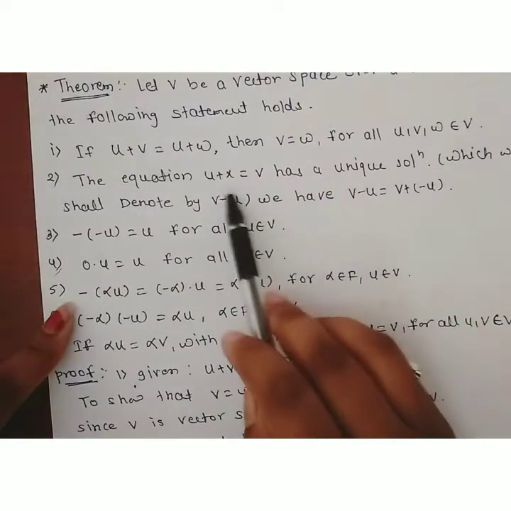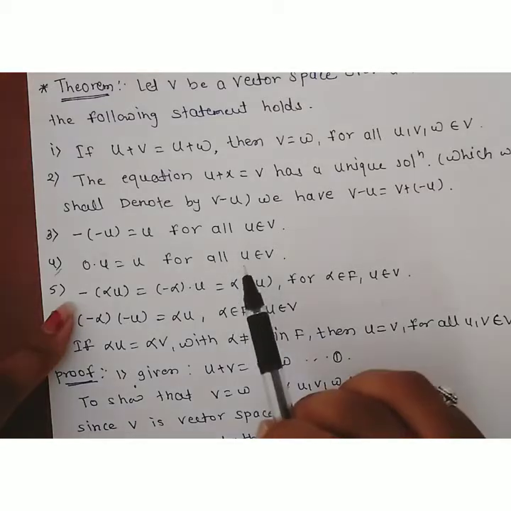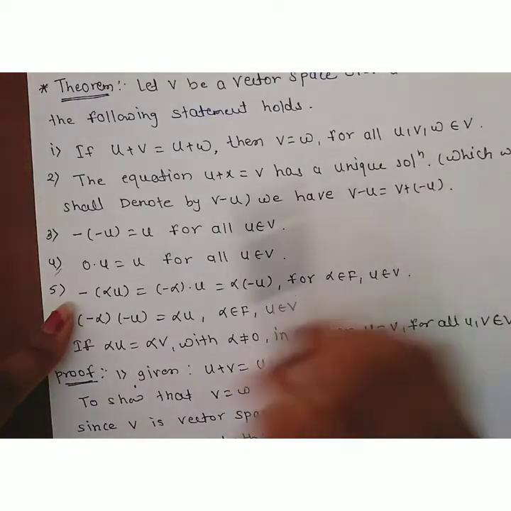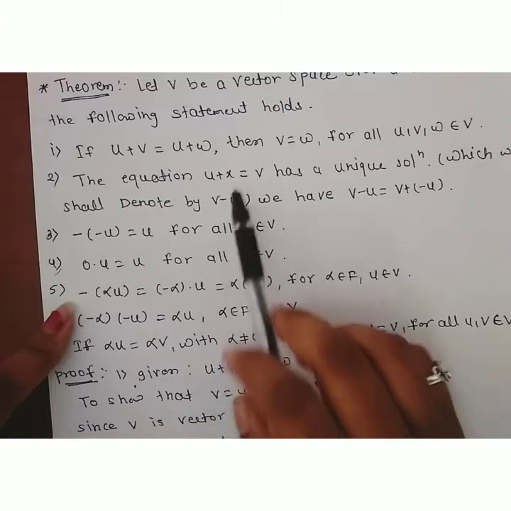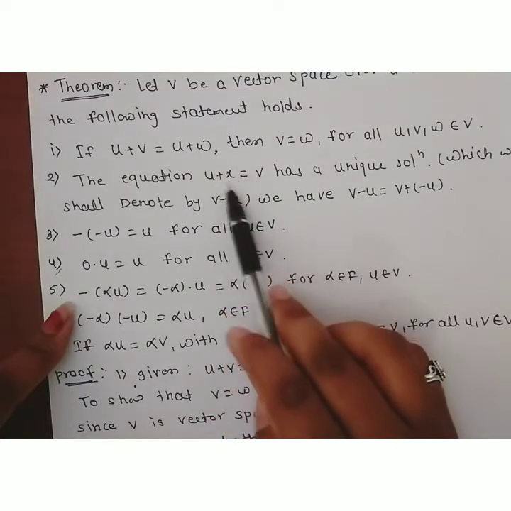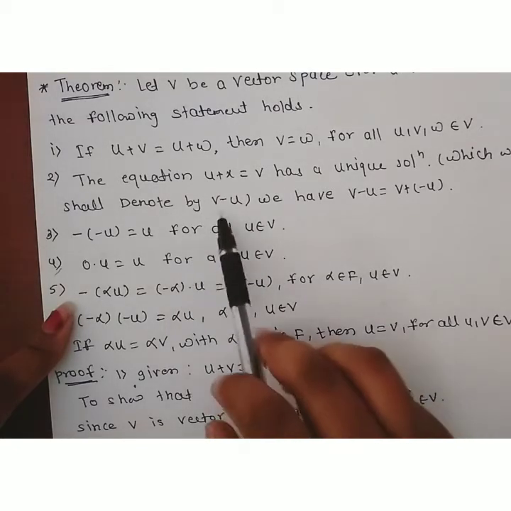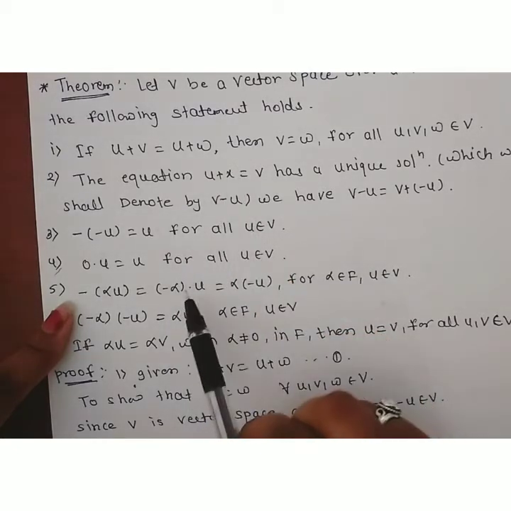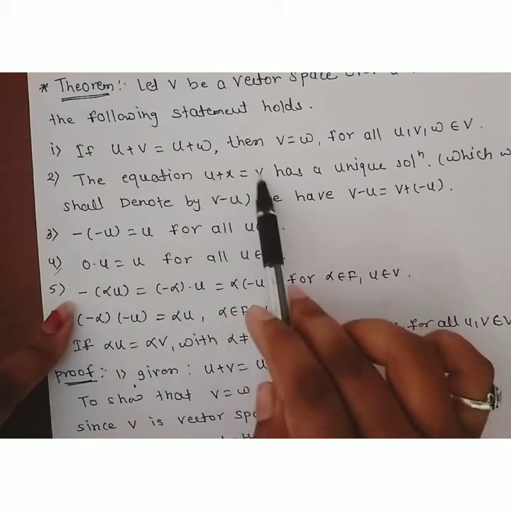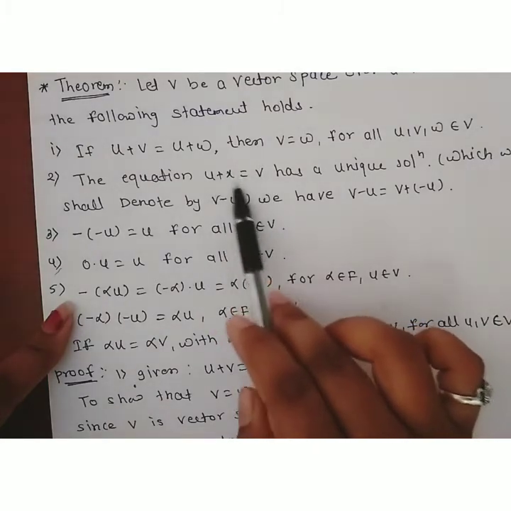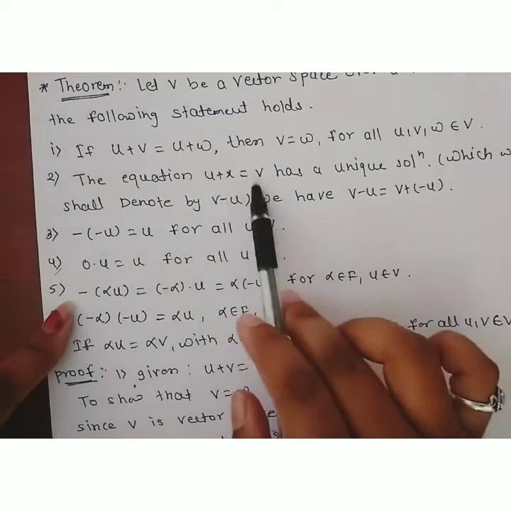Okay, we have to show that the equation u plus x is equal to v has a unique solution, which we shall denote by v minus u. This x is nothing but the solution of this equation, and it is the unique solution. This solution can be given by x is equal to v minus u. From this we got the value of x as x is equal to v minus u.